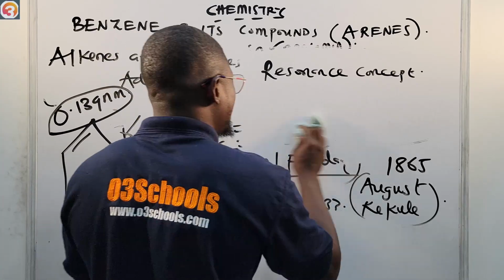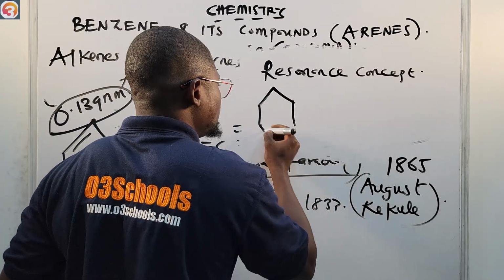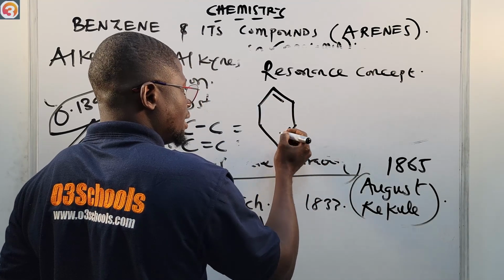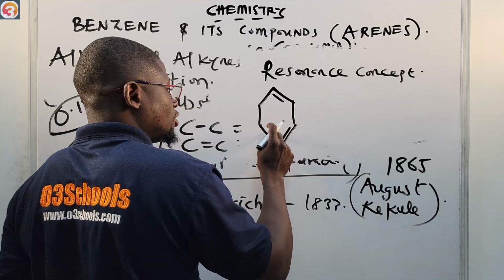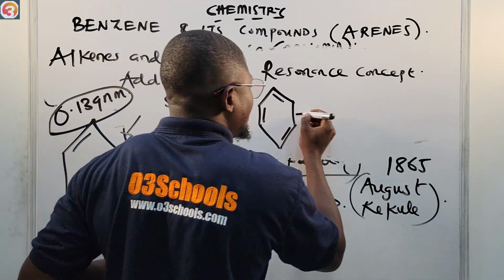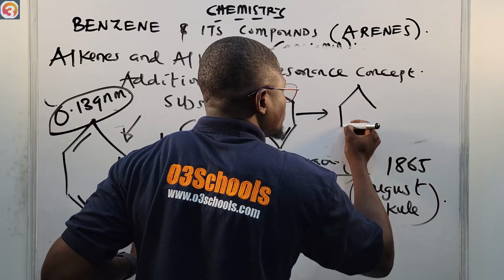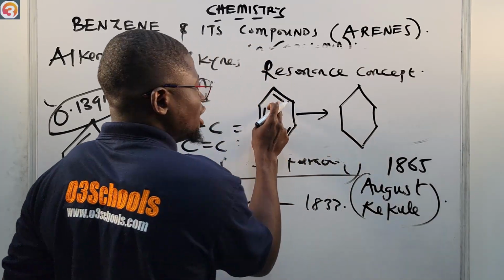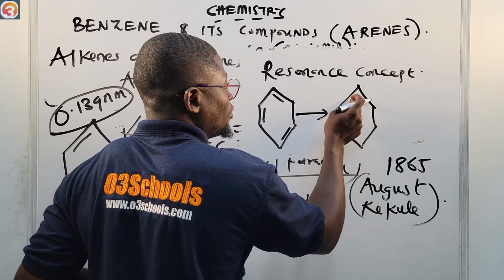Here we have benzene in this form, having a single bond here, a double bond here, single bond, double bond, single bond, double bond. Then also it's like this. Remember, we started the double bond from here. Now instead we start the double bond from here.